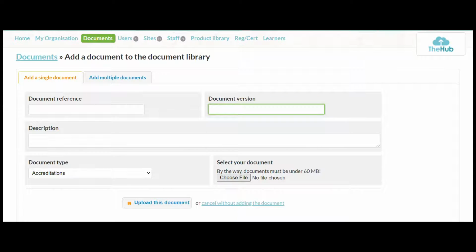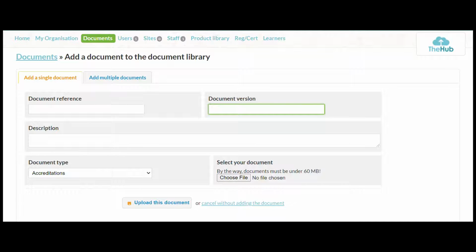And then if you just click here on choose file, it will take you through to where you'll save all your documents, and you can just select your document and it will upload there. Just take note though that the documents must be under 60 megabytes, otherwise it won't let you upload it.